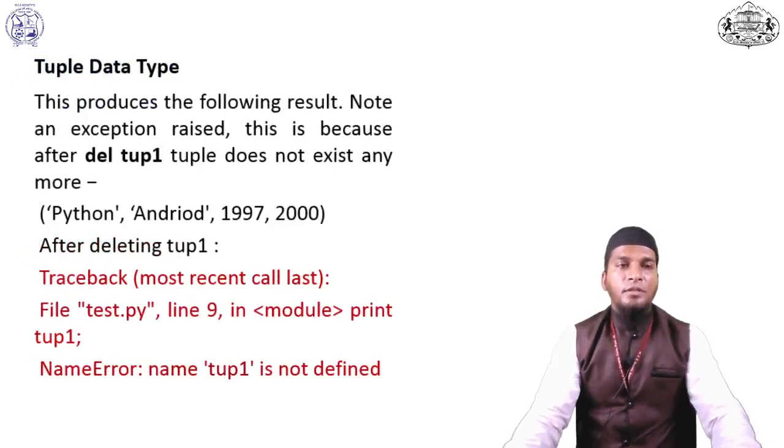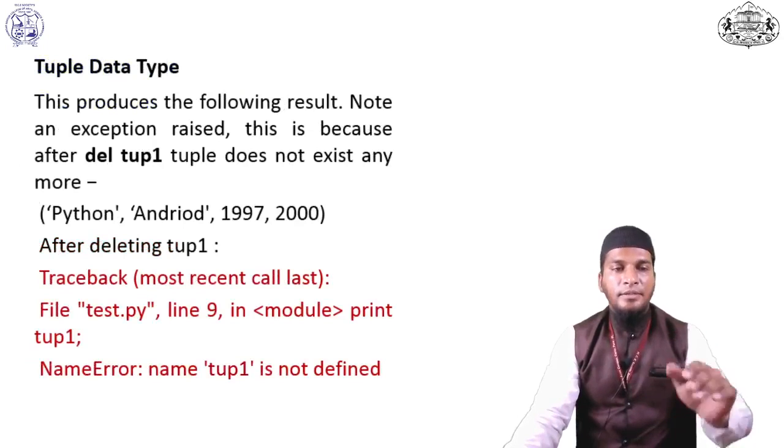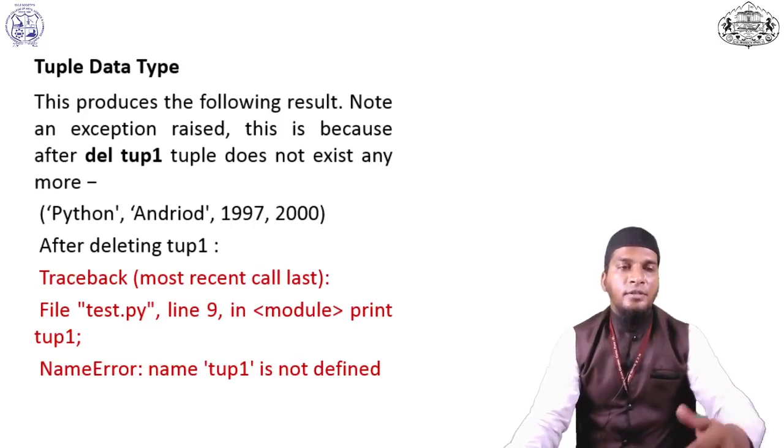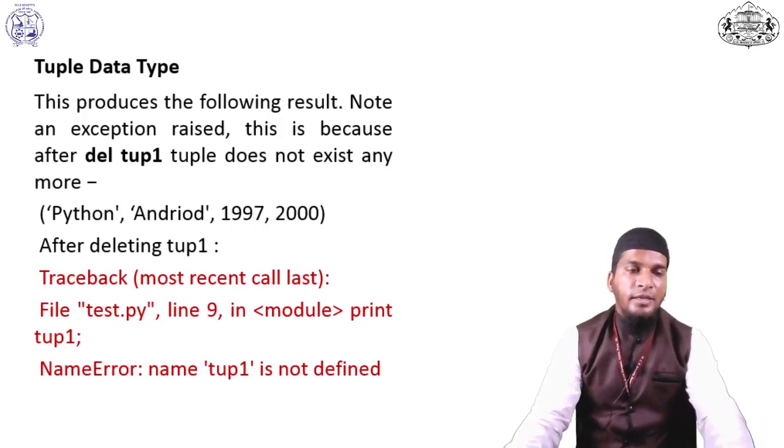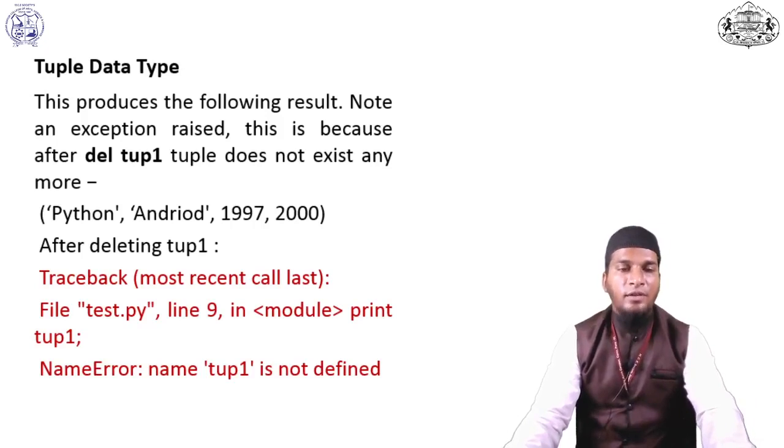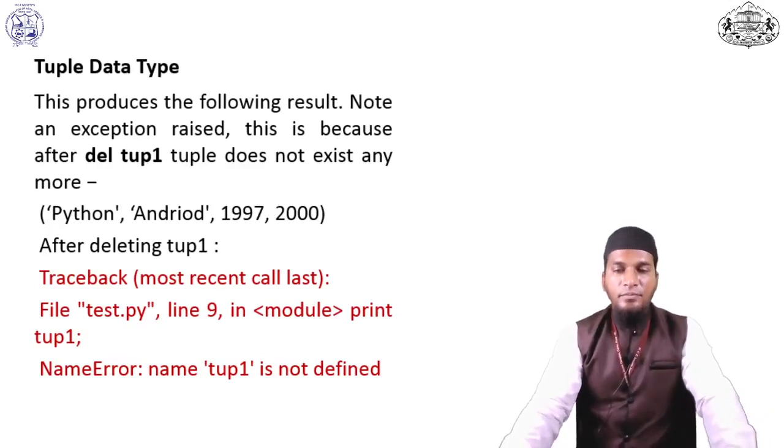See here, when I passed del tuple in the previous example, it shows NameError: name 'tuple1' is not defined, because it is deleted. It means tuple1 is not available because we deleted the tuple. After deleting, it shows this message.